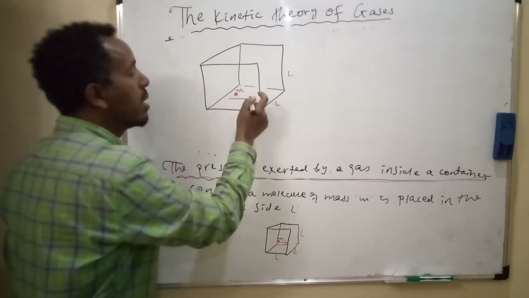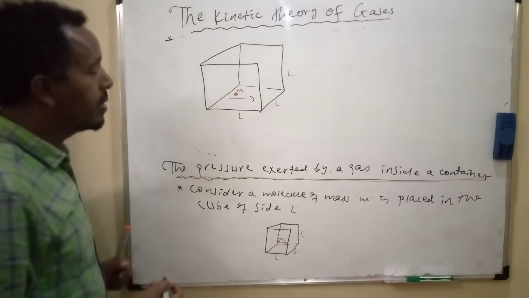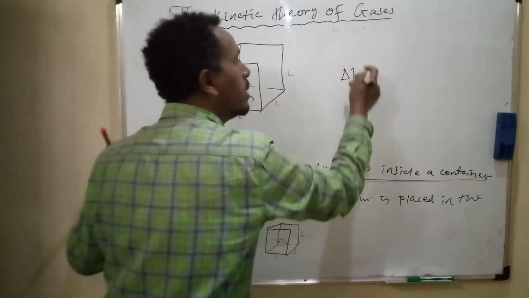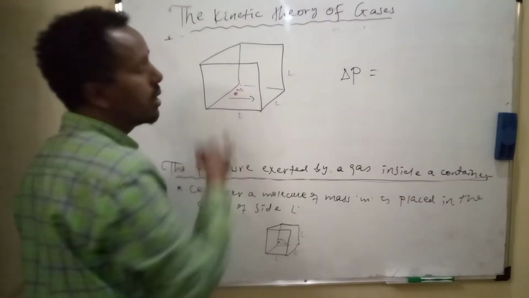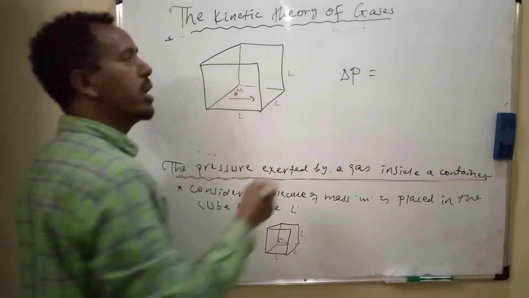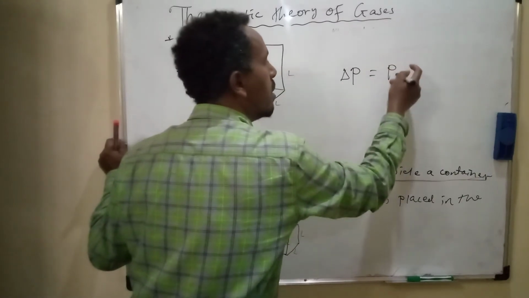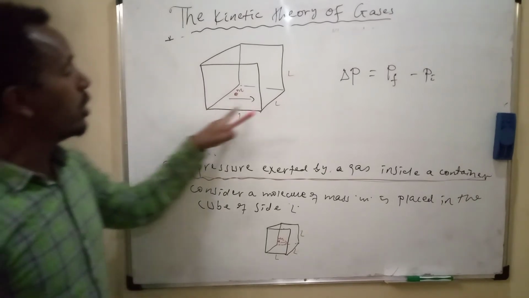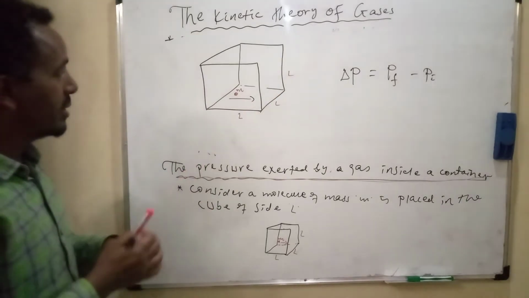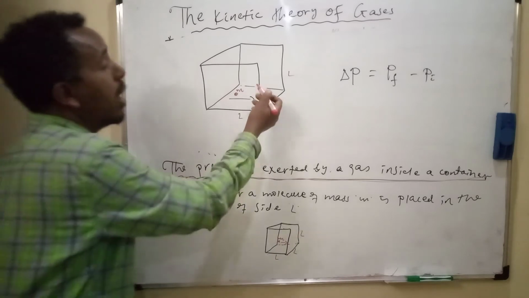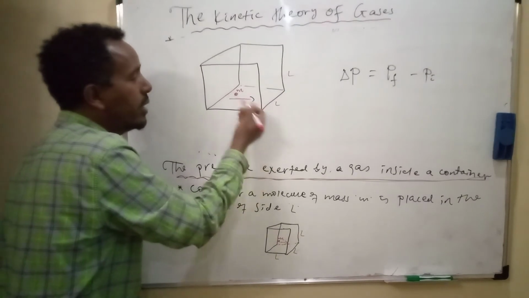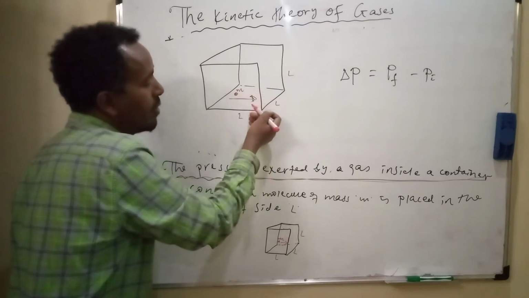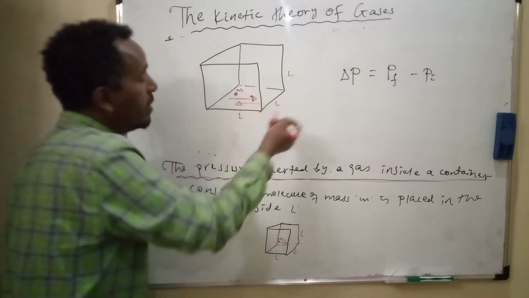Let's say a molecule is moving towards the right, and the change in momentum of the molecule is equal to final momentum minus initial momentum. The molecule moves towards the right, collides with the wall of the container, and returns back.